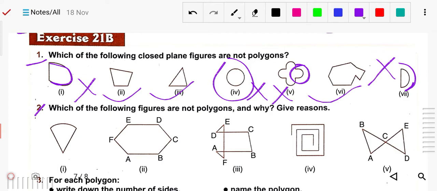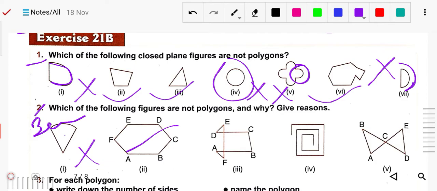Give the reason. Okay, so first of all you can see this is not a polygon, of course no, because it is a curved one, because it has the curved side. In the reason you can write because it has a curved side. Number 2 is a polygon, yes, correct, no need to do. Number 3, it is not a polygon. So what will you write?